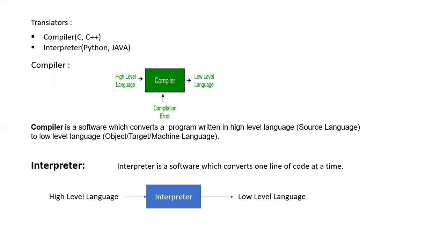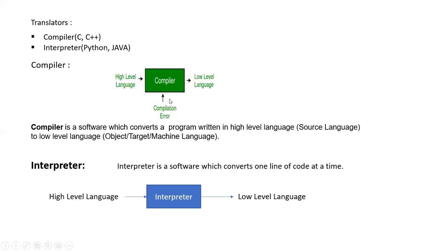Just see this picture: we write a program in C or C++, and we give this program as an input to the compiler. The compiler converts the whole program into a low level language program, that is machine language.